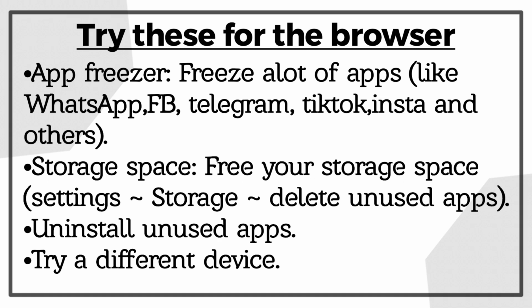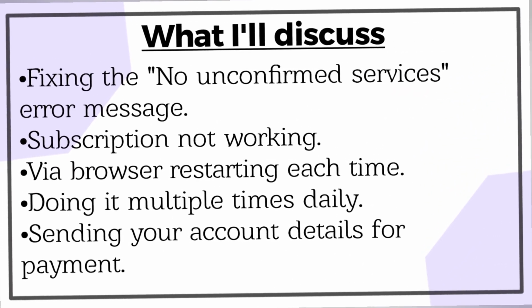And if you think your phone's gig RAM is actually okay, but the VIA browser is the issue, I suggest you try a different device. If you try a different device, then you can know if it is your device or it is not your device. But if you want to use a new device, you need to remove your SIM and put it in the device. And if it works, fine. But if it doesn't work, I would suggest you just forget about it and don't bother to try it out anymore.